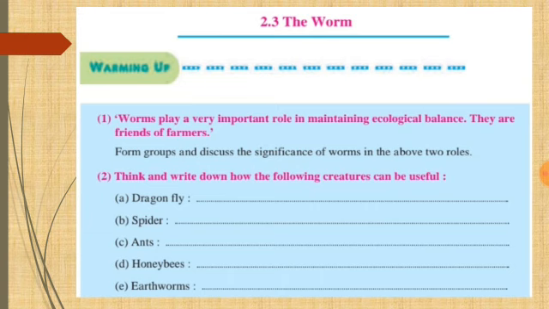Look at the next one. Think and write down how the following creatures can be useful. Now, you will write down how the given creatures, that is dragonfly, spider, ants, honeybees, earthworms, are useful.